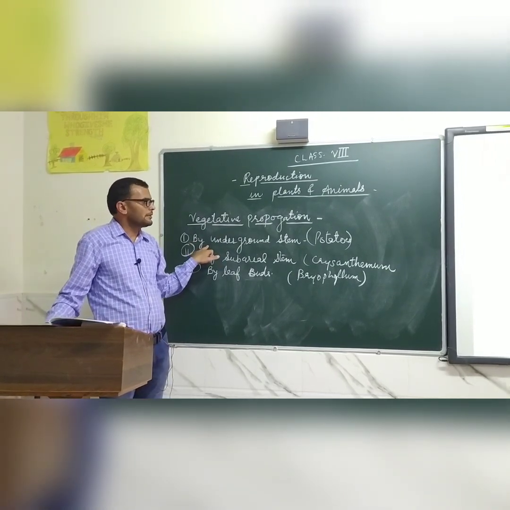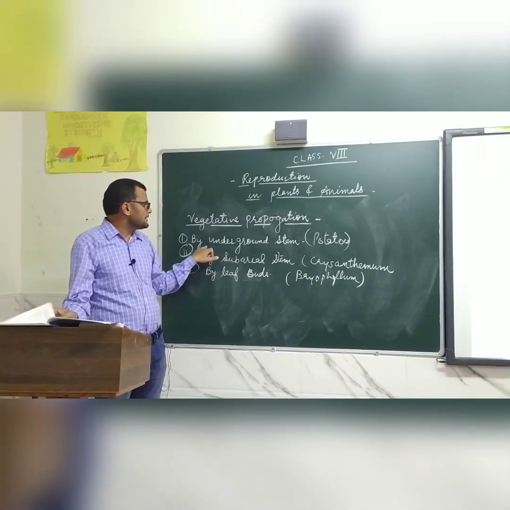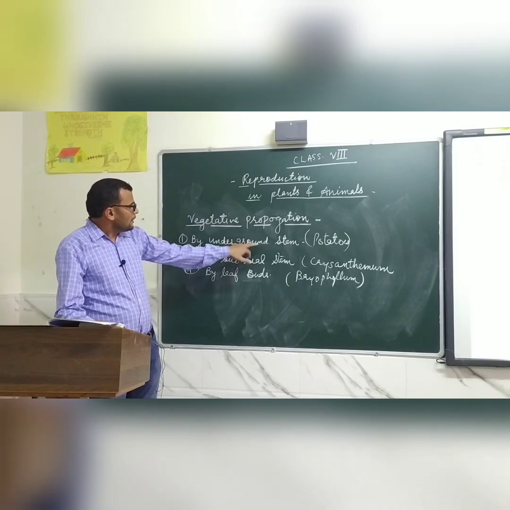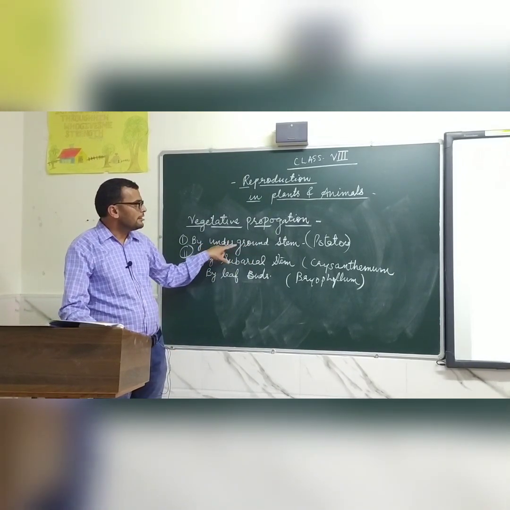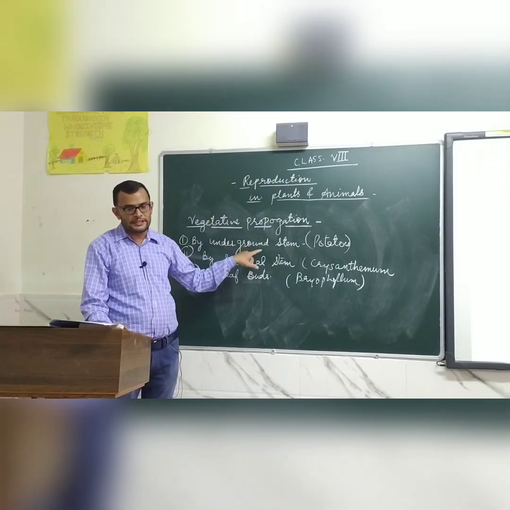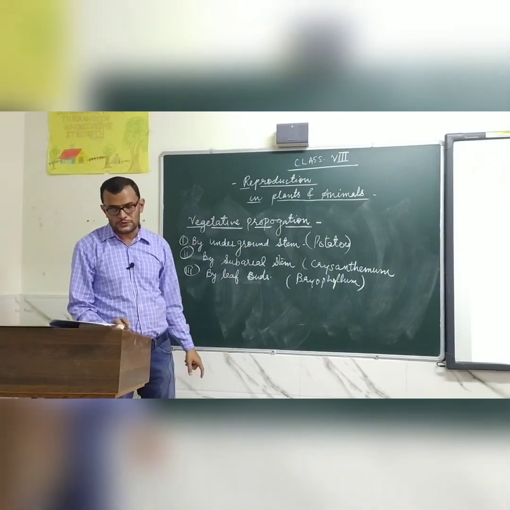The first type of vegetative propagation is by underground stem. This takes place in potatoes.